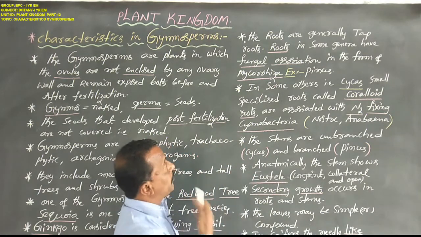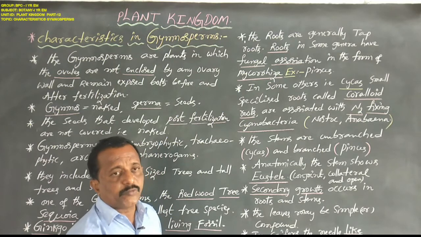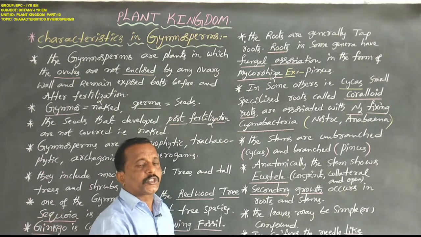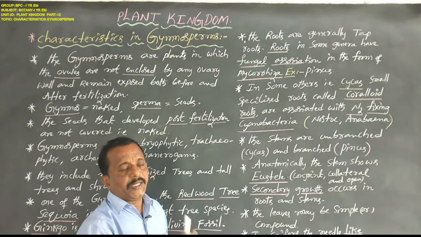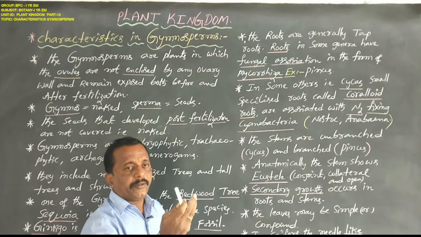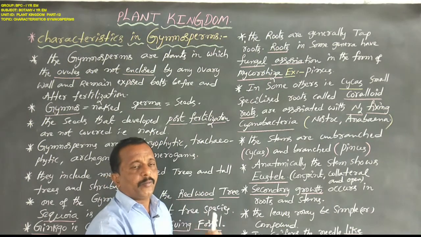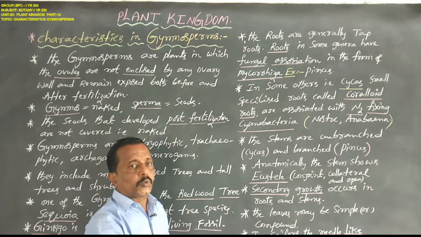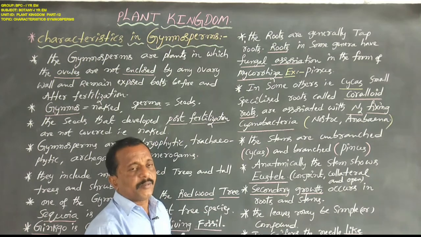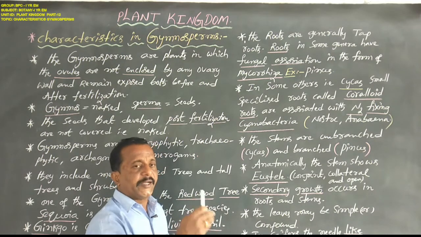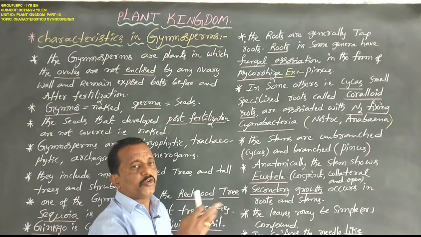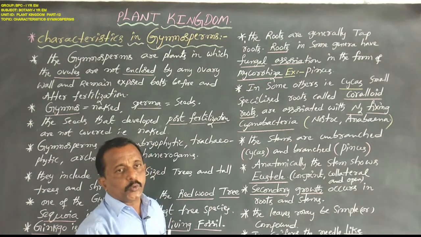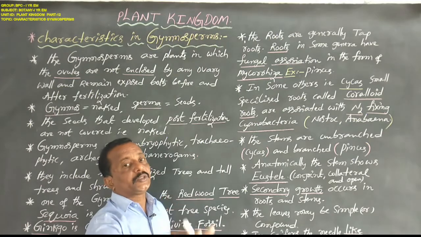Next, coming to the morphological characters in gymnosperms, the plant body consists of true roots, true stems and true leaves. But in algae and bryophytes the plant body is thalloid. It is not differentiated into true root, true stem and true leaves. In pteridophytes, and especially in gymnosperms and angiosperms, the plant body is differentiated into true roots, true stems and true leaves.